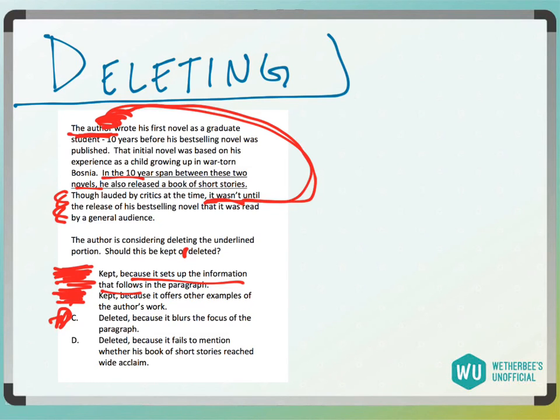it fails to mention whether his book of short stories reached wide acclaim. Even if it said they reached wide acclaim, talking about the initial novel, short stories, back to the initial novel, right, it would blur the focus of the paragraph, which is about this initial novel. So answer choice C.